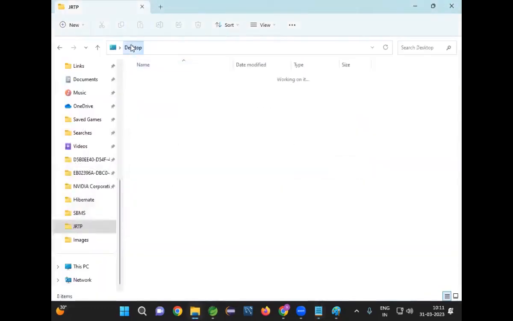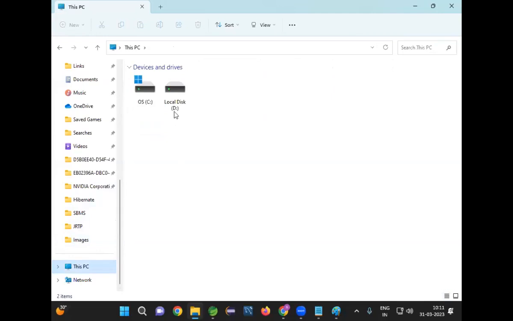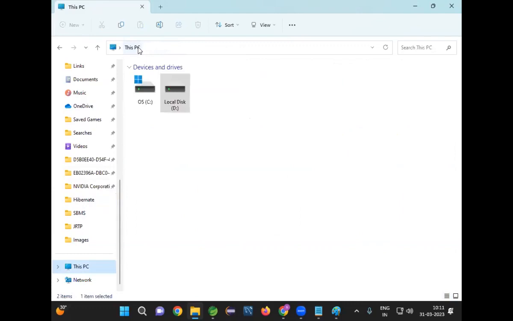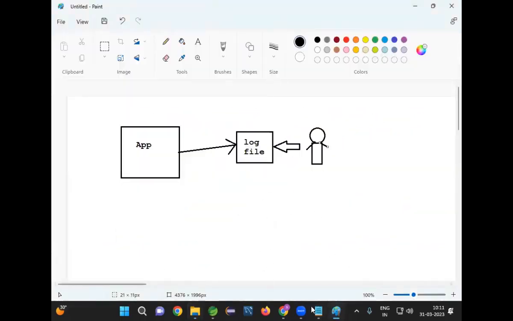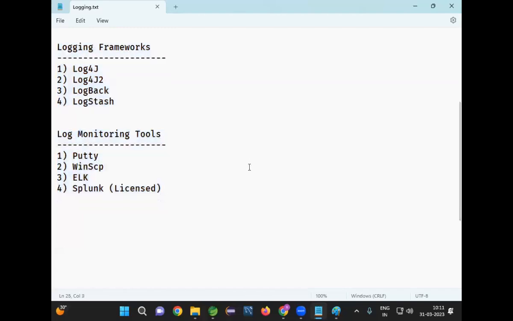Similarly, we are running our Tomcat server. Whenever we run the Tomcat server, some messages will be printed on the console. The messages which are printing on the console are called log messages only.